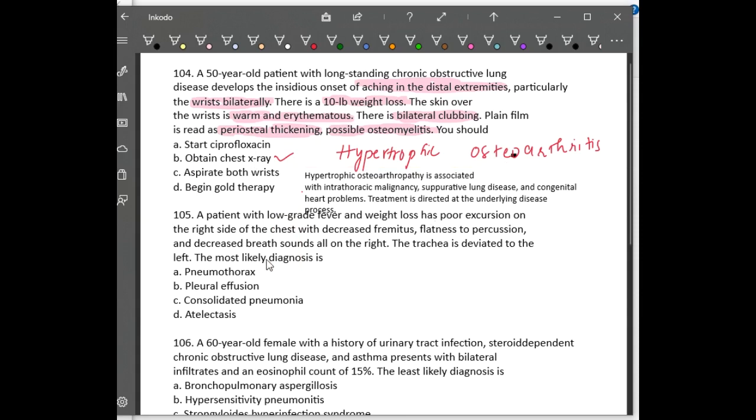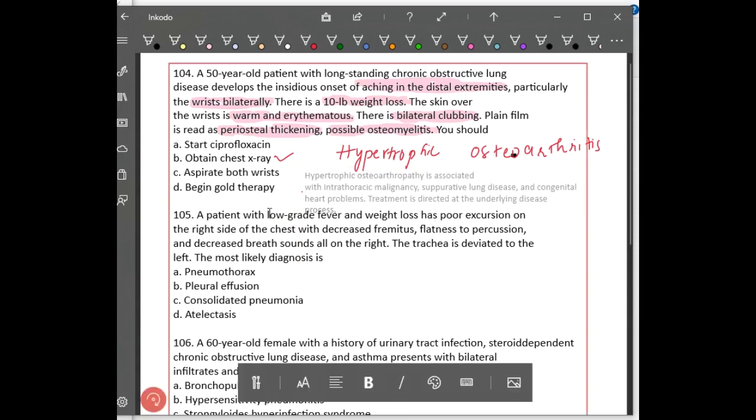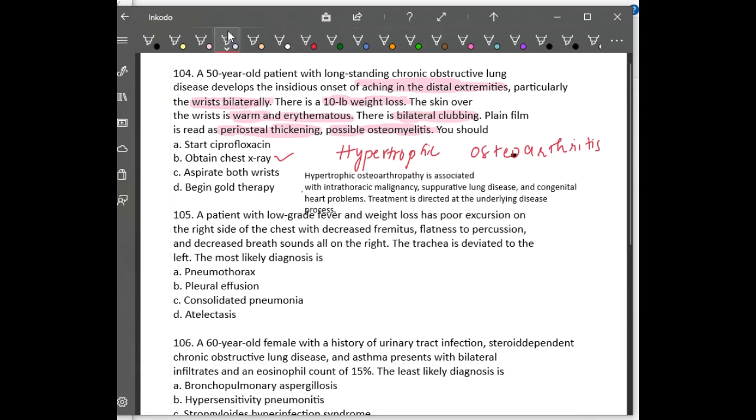Okay, in the next question, the patient has low grade fever and weight loss, and has poor excursion on the right side of the chest with decreased fremitus, flatness to percussion, and decreased breath sounds on the right side. The trachea is deviated to the left. So definitely there is something on the right that is making the trachea deviate to the left, right? So here, what is the most likely diagnosis?